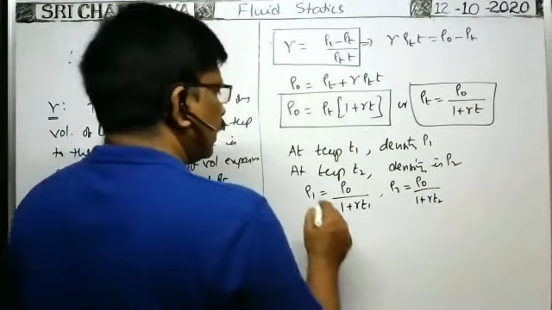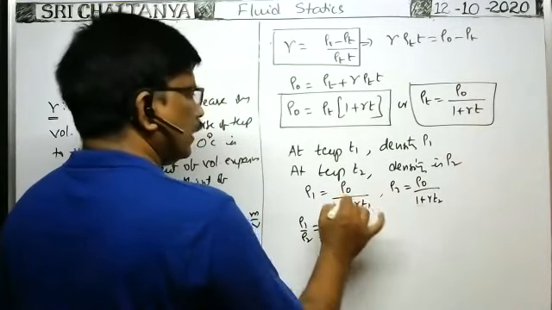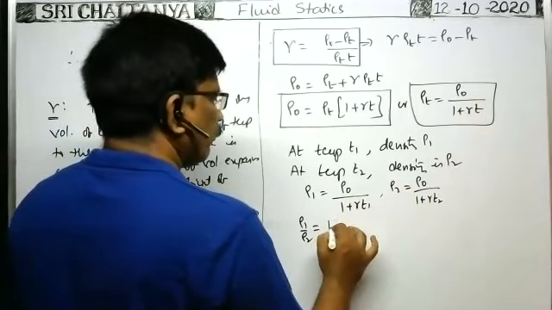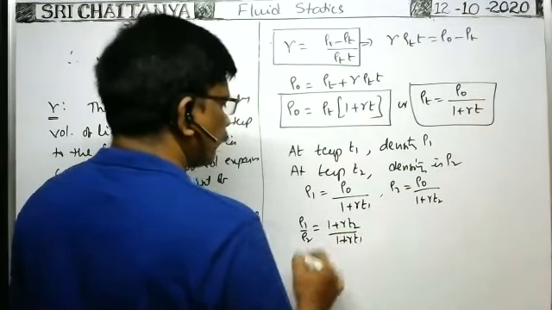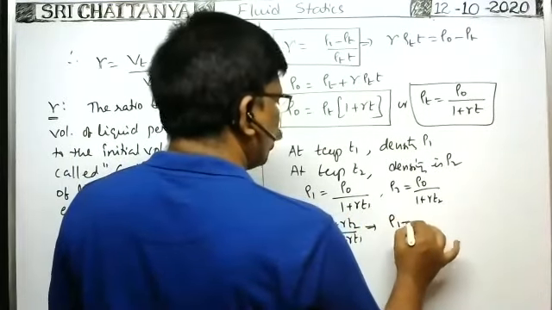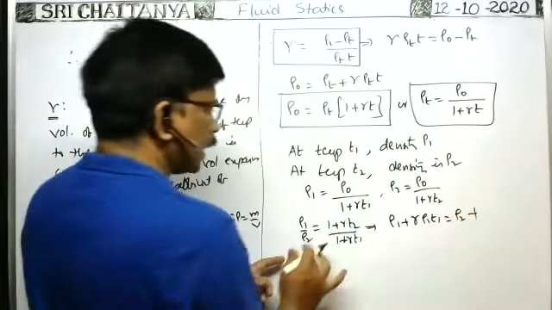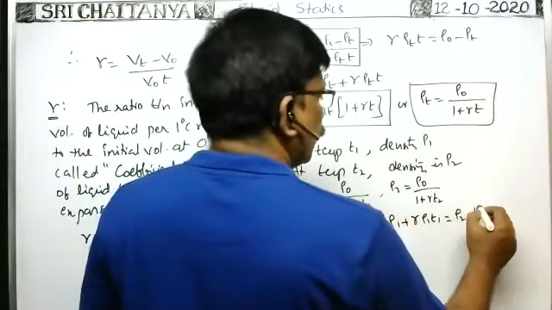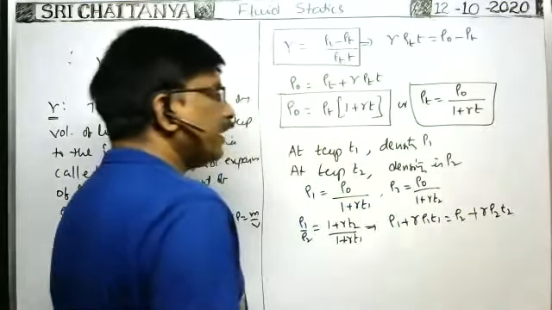Then divide these two. ρ1 by ρ2 is equal to this by this. Then you will get 1 plus γT2 by 1 plus γT1. Do cross multiplication. When you do cross multiplication, ρ1 plus γρ1 into T1 is equal to ρ2 plus γρ2 into T2. Okay, we need γ.